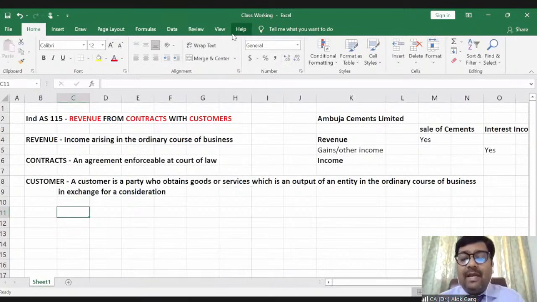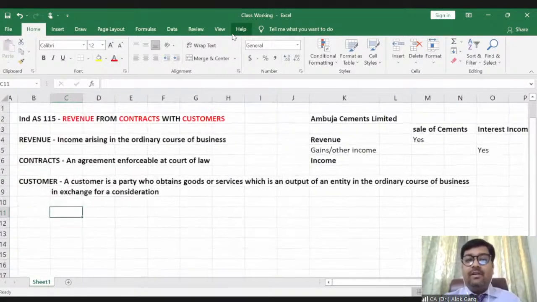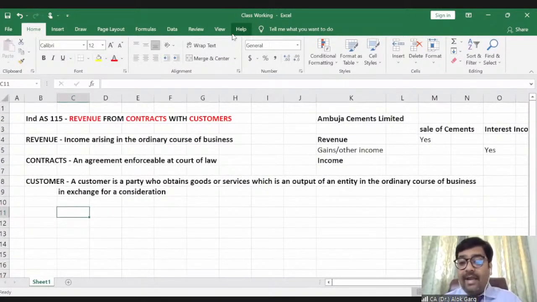But when J is buying an old car, old camera, old scooter, old Activa, in that scenario, J is not a customer for me. It is not meeting the definition given under Ind AS 115. Why? Because it is not in the ordinary course of business that I sell these kinds of things to my customers. I'm not into that business. That is only a one-off transaction.